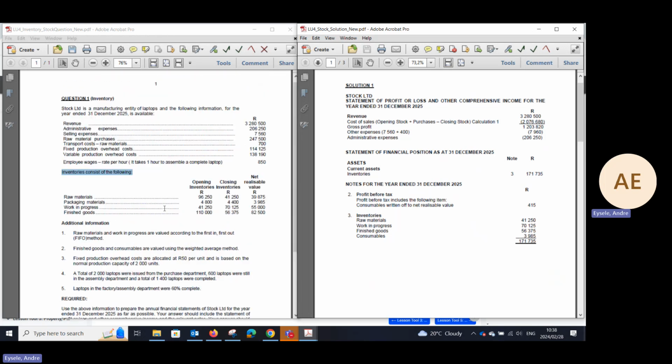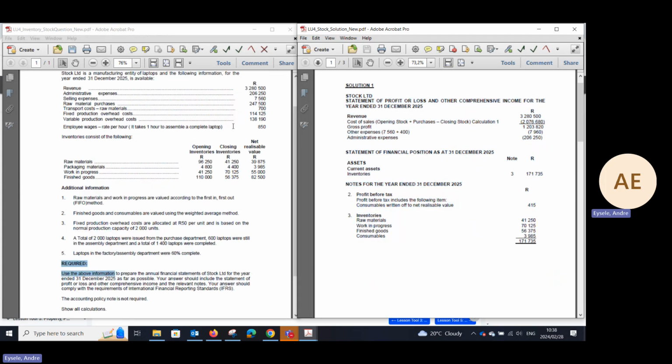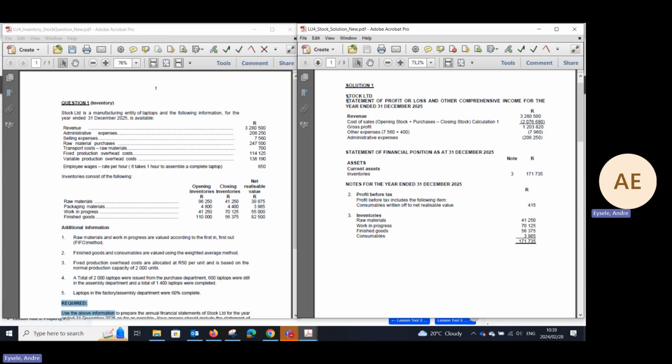So what are we after here? We need to draft annual financial statements as well as provide the notes for the year, as given to you in the required section. Once you've realized that you need to draft the financial statements, you can go up and draft the annual financial statement section as well as the notes, and we will complete the figures afterwards. Therefore, Stock Limited is the name of the entity and the heading is the Statement of Profit, Loss and Other Comprehensive Income for the year ended 31st December 2025. You deal with revenue. Yes, we can immediately include it there: 3,280,500. Cost of sales, of which we don't know yet.